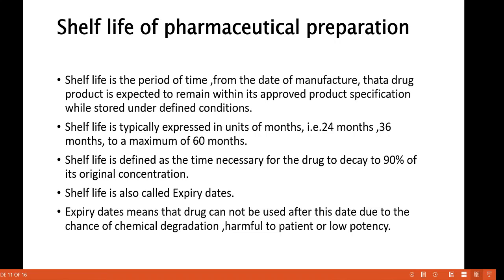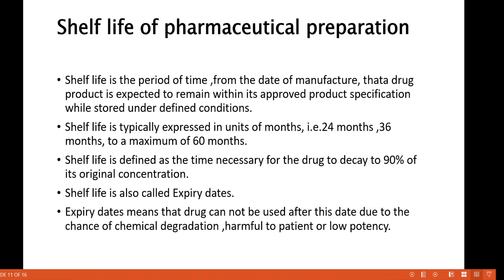Shelf life is the period of time from the date of manufacture that a drug product is expected to remain within an approved product specification while stored under the definite condition. Shelf life is typically expressed in units. Generally the unit is month. It may be 24 months, 36 months or a maximum of 60 months.